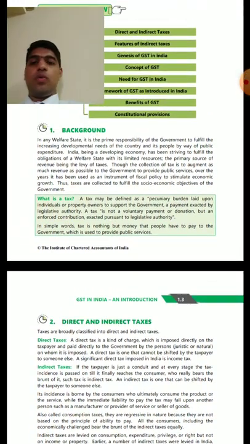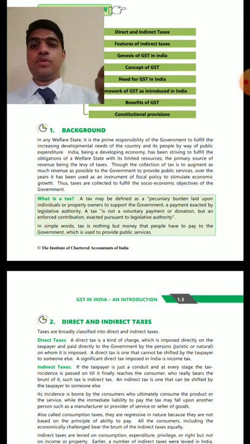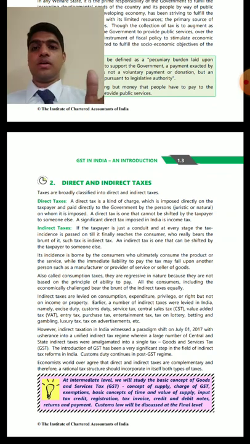So, why do we need a tax? Let's begin. As a background, I told you tax is required for the state to function, and for undertaking such obligations, it requires revenue, and the source of funds for the state is taxation. Now let's see the classification: direct taxation and indirect taxation. What is direct taxation? Direct taxation is a tax directly imposed on the taxpayer. It's the normal definition that we give.